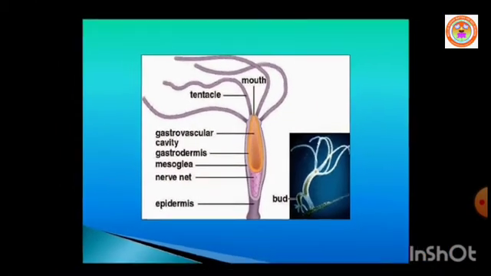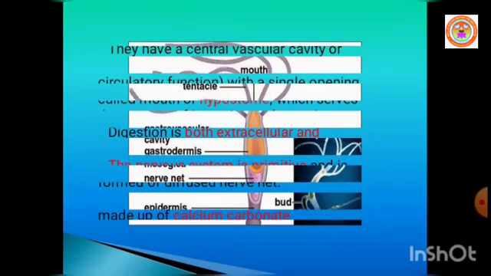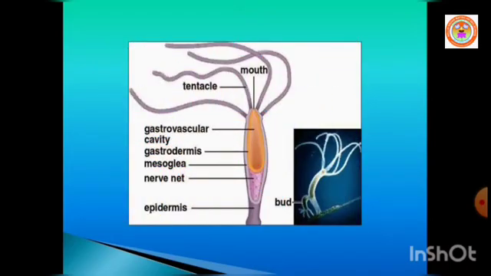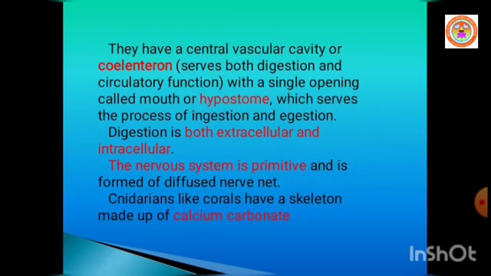The coelenteron serves both for digestion and circulation, with a single opening, the mouth or hypostome, which serves for both ingestion and egestion.